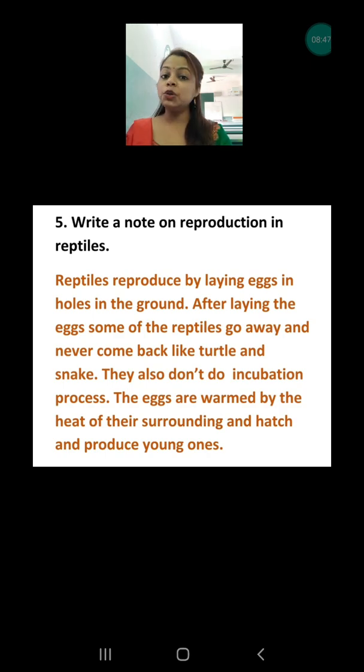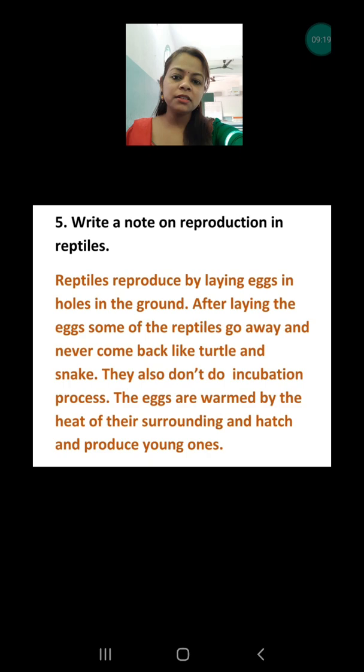Okay, and the incubation process is not happening in reptiles. Why? Because there is no need. They get the warmth from the sunlight or from the surroundings. So the incubation process is done in birds and other animals, but reptiles don't do it. The process of warming the egg is done by the environment or sun. When they come out, they are fully independent and they have to survive in this world. So this is the way they reproduce.